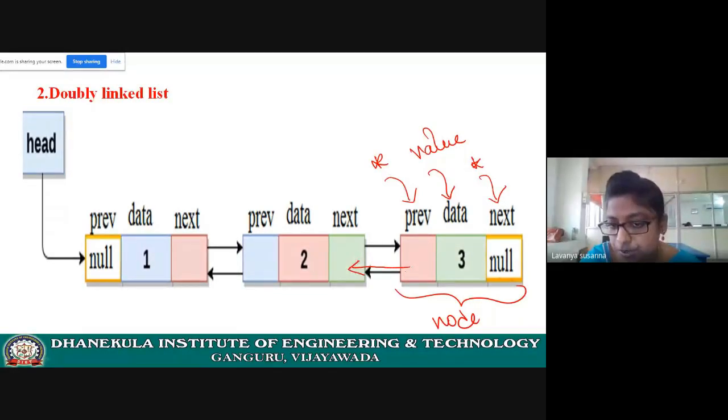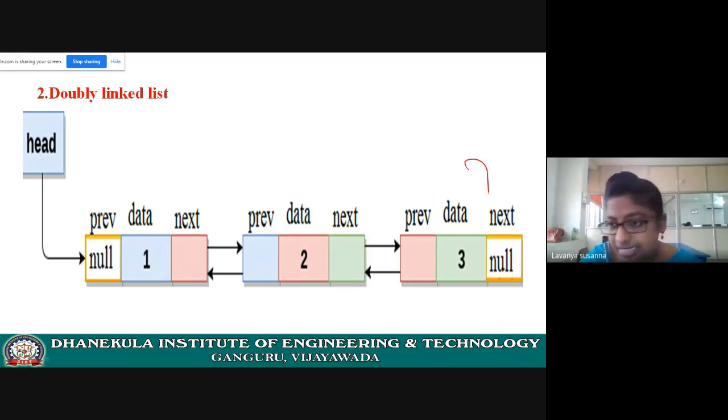That means it contains the previous node address. See the next field here. It is having null. That means there is no next node. If there is no next node, you need to insert or assign null. Null means nothing.